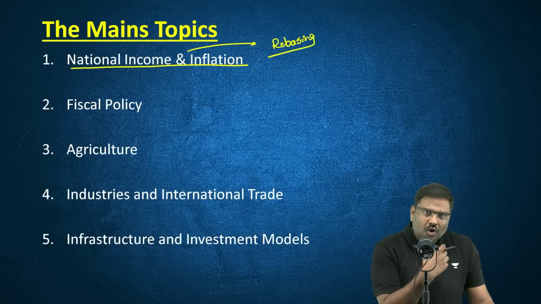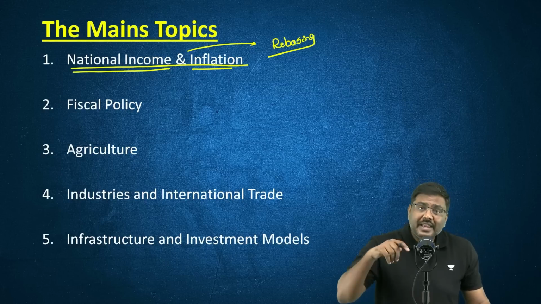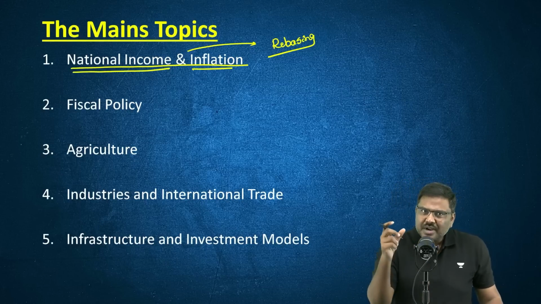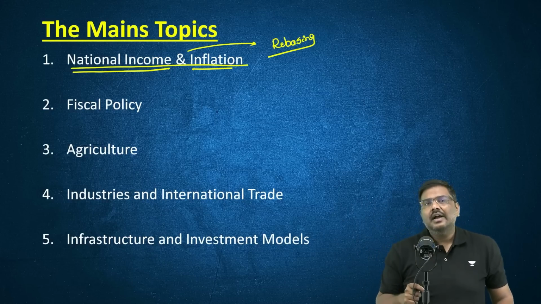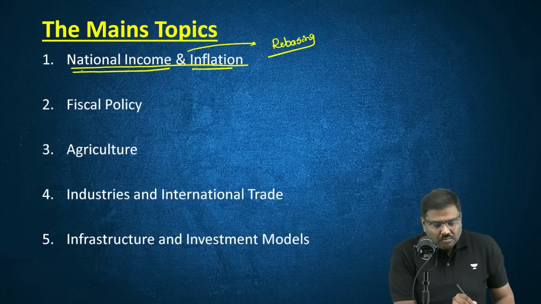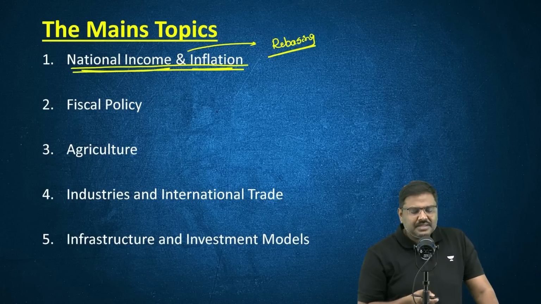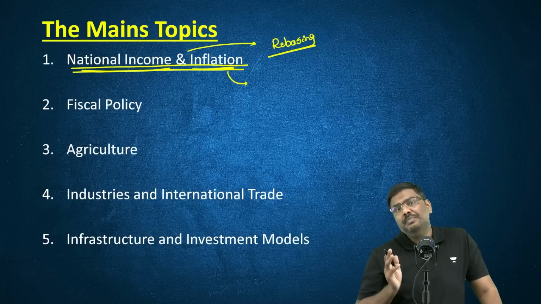There is a lot of talk regarding both inflation as well as national income, of rebasing them, properly collecting data. Right measurement can be done only by collecting right data. So, regarding inflation, rebasing, GDP, rebasing. Regarding inflation, apart from that, you can be asked on the concept of CPI and WPI.